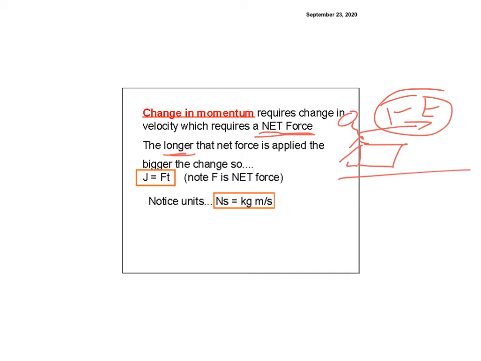So therefore, J is also equal to Ft. So remember how I told you I had to add another J equation? So J is also equal to Ft. But that means I could say Ft is equal to m delta v. Oh my goodness, there's all sorts of ways we can do this, right? So I could just do F times t.